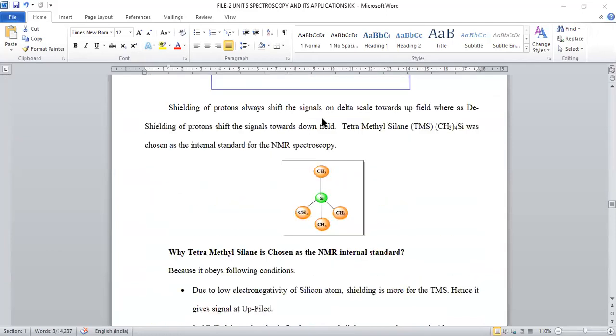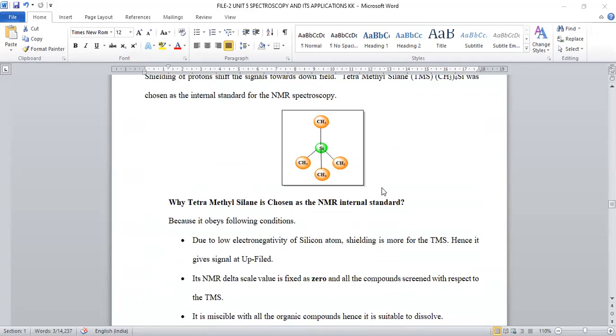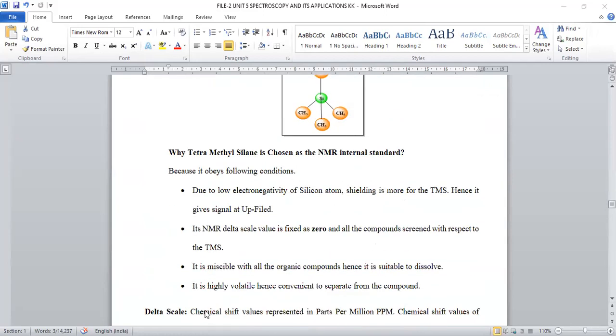In this NMR spectroscopy, the important parameter is that tetramethylsilane is taken as the reference compound. It is the internal standard used in order to record the signals. Okay, so basically it possesses some kind of properties. Because of all these properties, it is said to be the internal standard compound. The properties are, first, low electronegativity of silicon. That's the reason why it always shows a shielding effect and an upfield shift is observed.